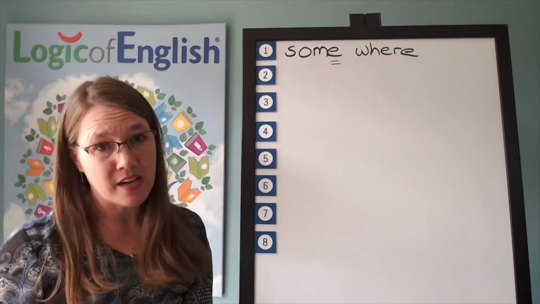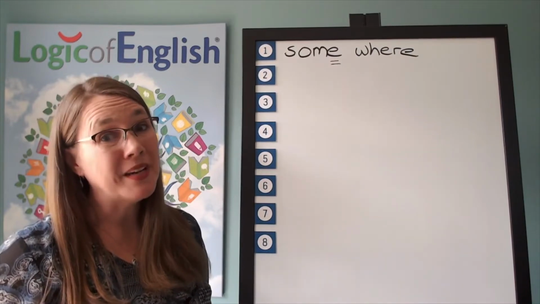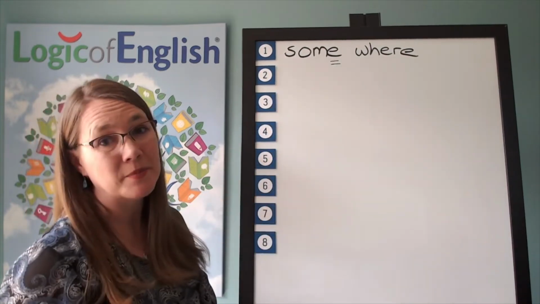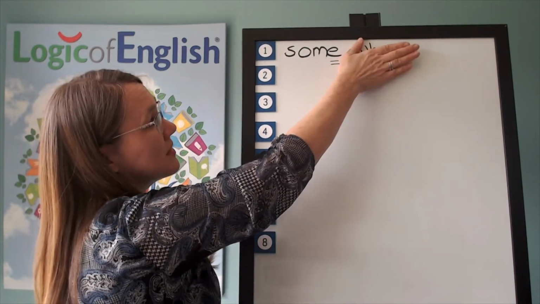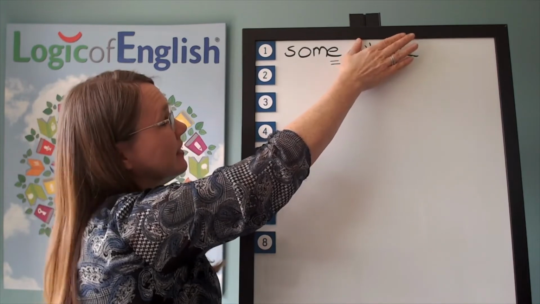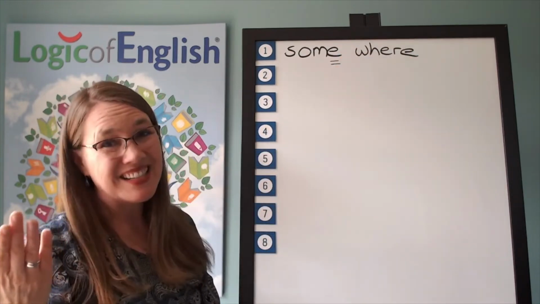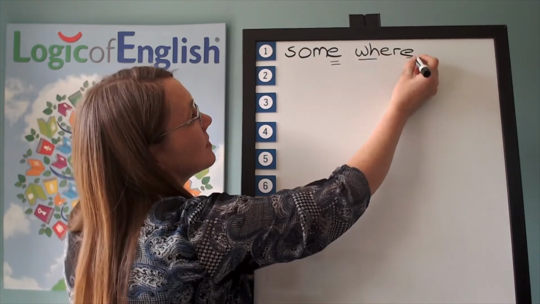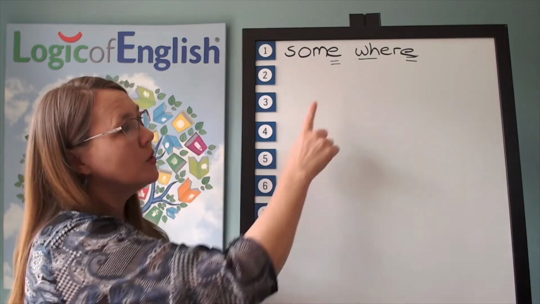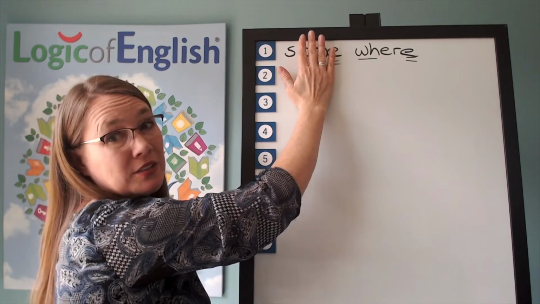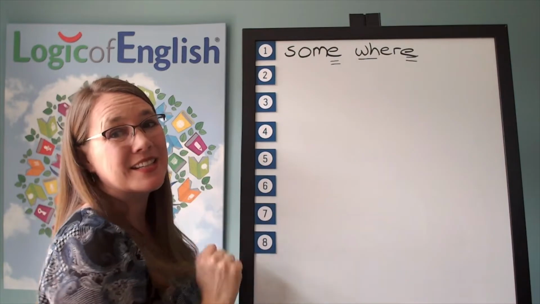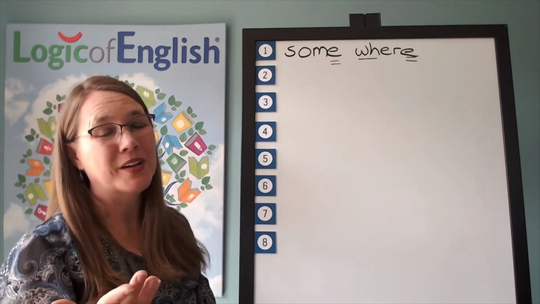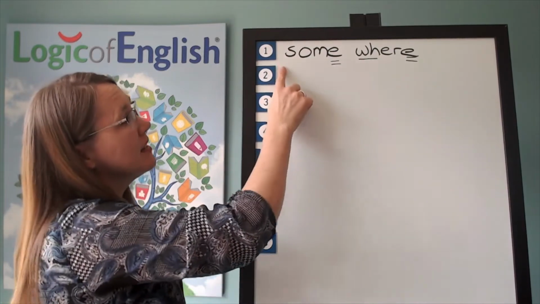Now notice, why did the O say its sound? O may say its sound next to a W, TH, M, N, or V. So there it is next to an M. And you'll notice that this has the word some here, so it has a silent final E with that word. And it's an unseen reason in the word some. And then we'll underline the W, and we'll double underline the silent final E. Why do we have a silent final E in the word where? Again, it's an unseen reason. And when we combine these words, we get the compound word somewhere. Excellent. Let's read it.